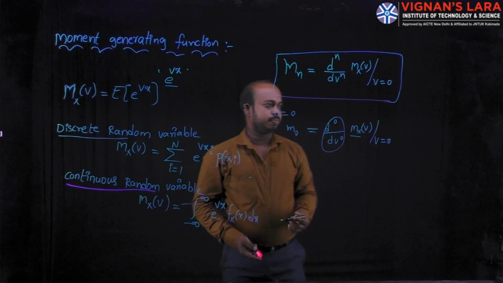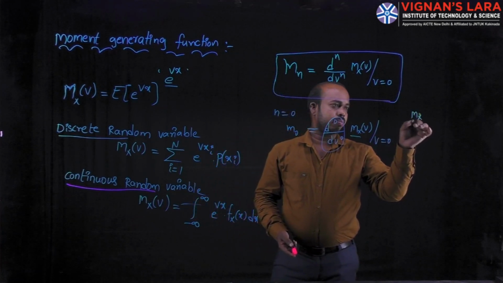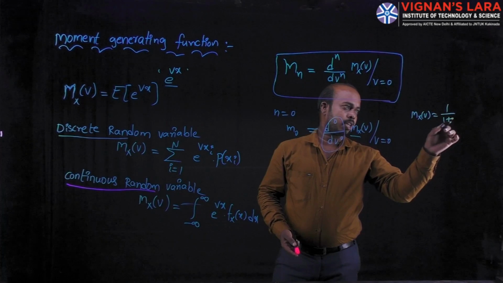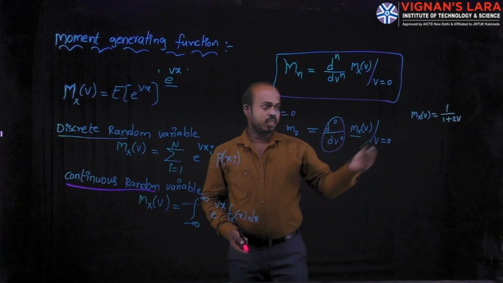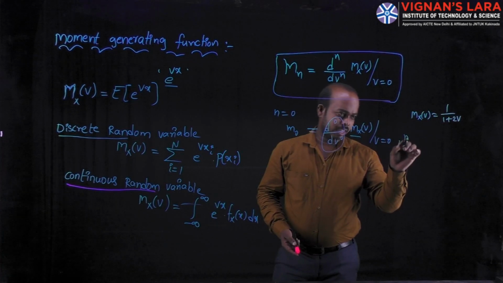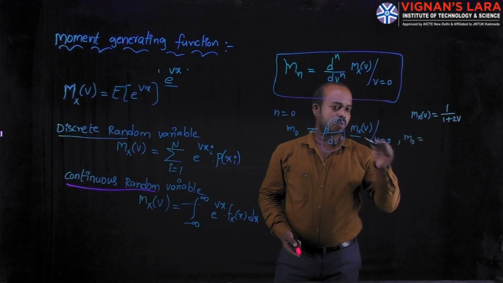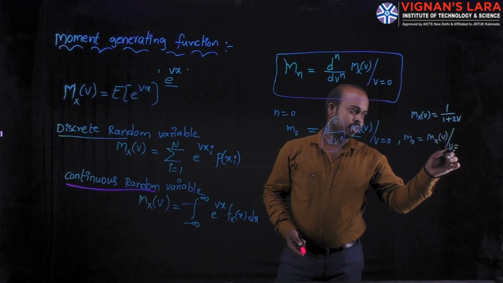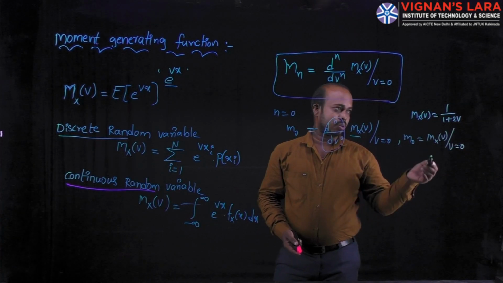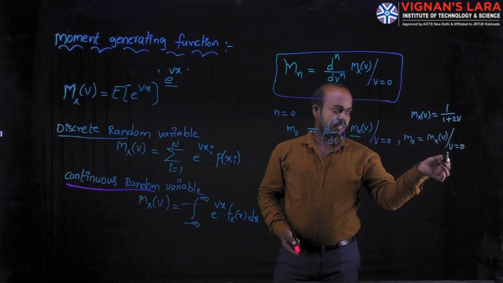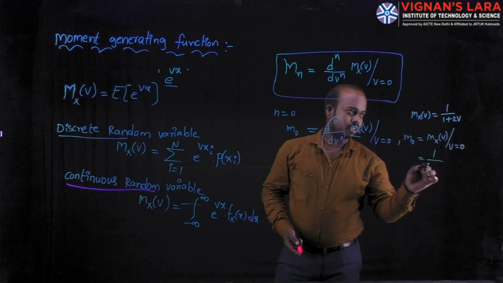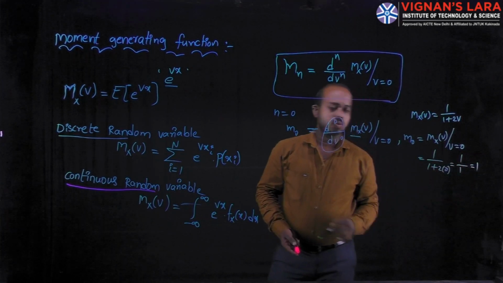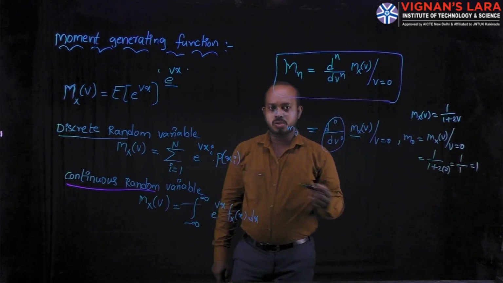See one example. M x of v is a function 1 divided by 1 plus 2v. For this function, the zeroth moment is m0 is equal to M x of v at v is equal to 0. In this equation, you keep the value of v as 0. Then the equation is 1 divided by 1 plus 2 into 0, the value is 1 divided by 1, which is 1. So 1 is the zeroth moment.